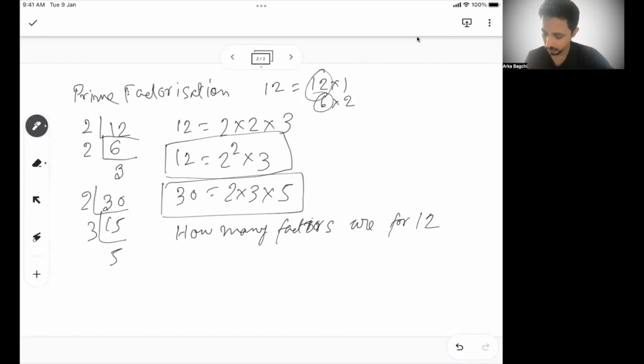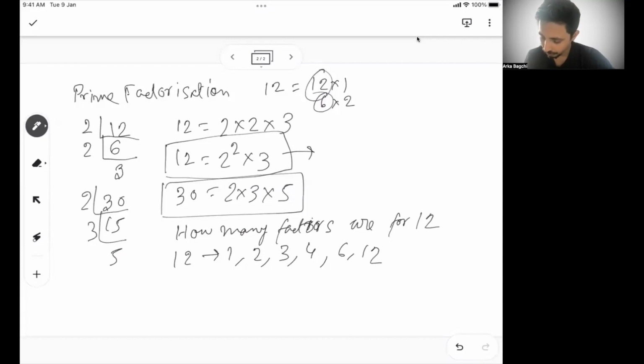Can I answer it with a formula? I know if I just see 12, I know 1, 2, 3, 4, 6, and 12. These are the 6 factors of 12. By factor, I mean the numbers that can completely divide 12.